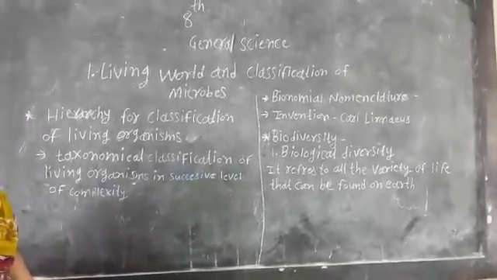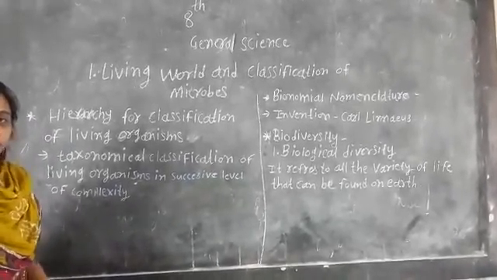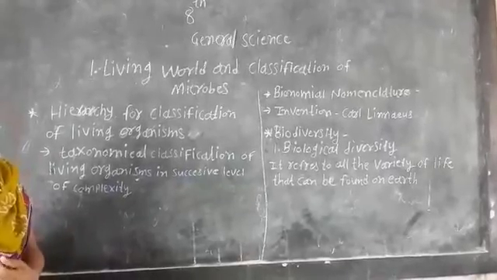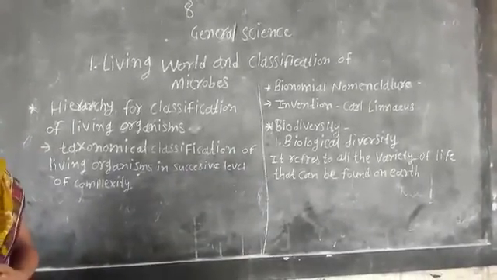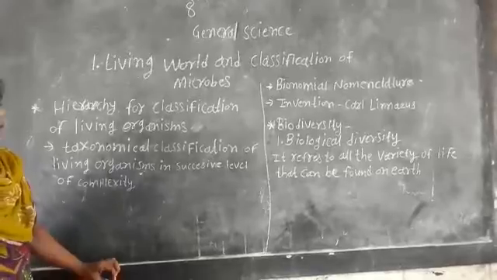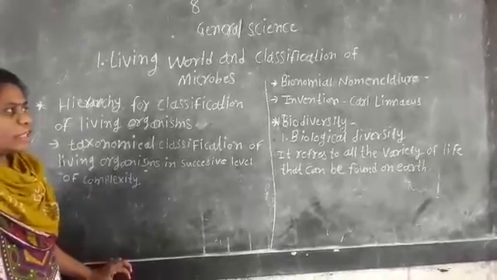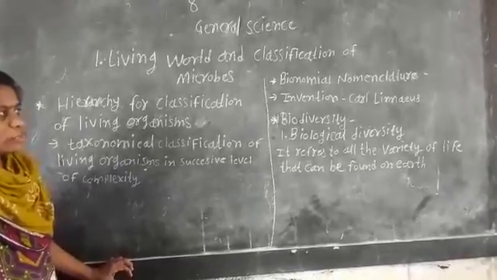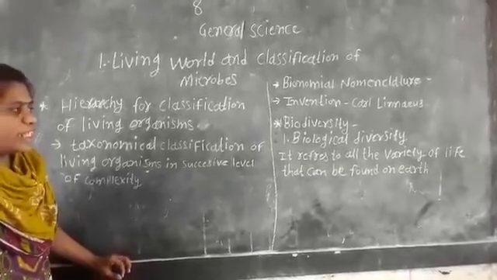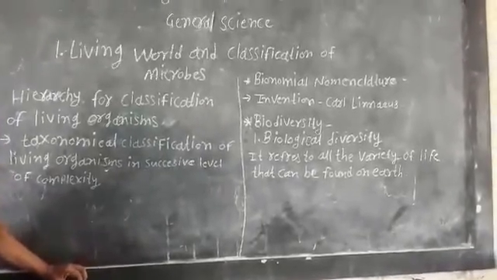Next point, binomial nomenclature. This point was also studied in 7th standard. So who invented binomial nomenclature? Carl Linnaeus invented binomial nomenclature. Next point, biodiversity.